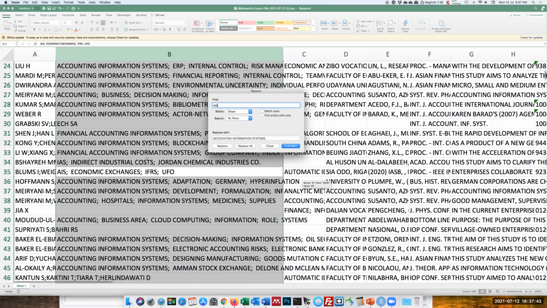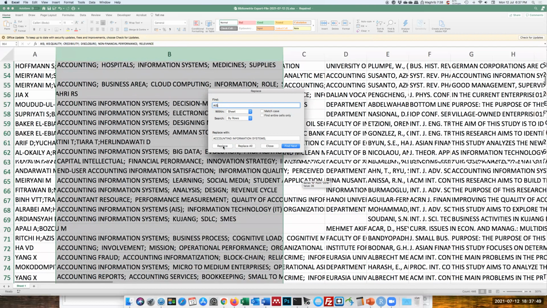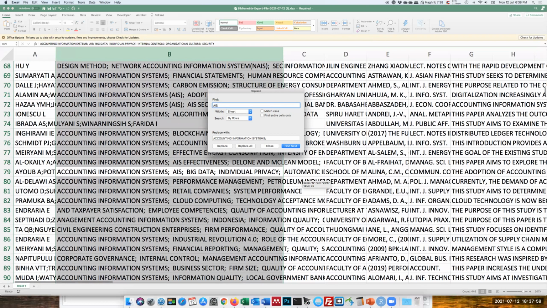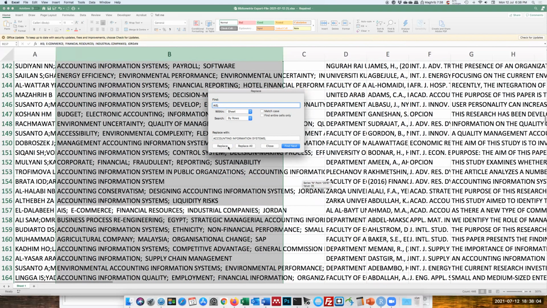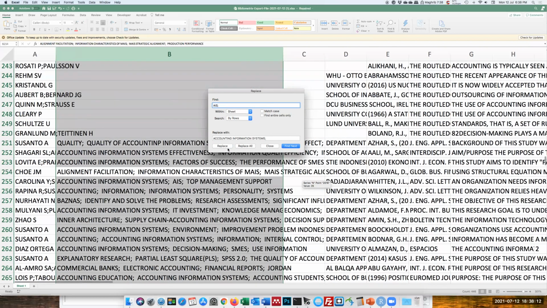This one is AIS, so you just click replace. This one also AIS, replace. Replace one by one. This one is CAIS, so it's not AIS, you just go find next. This one has AIS here, you click replace. AIS here, replace. AIS also, replace.